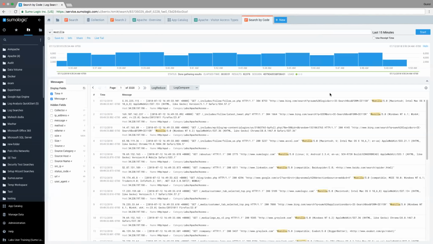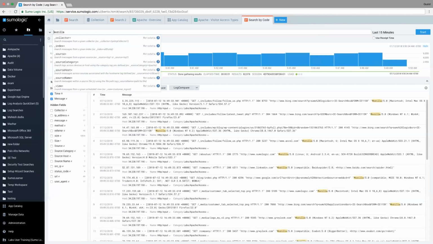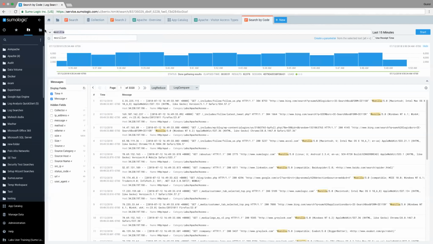So now we've done a very basic query, and we actually have some more that we can do. So let's expand this query out and actually make it a little more useful. Rather than just looking at Mozilla across the entire index and the entire body of data, I more specifically want to look at our Apache data. So I'm going to do a new line just so you can see the search ahead.